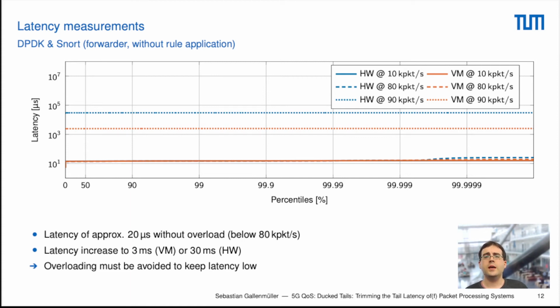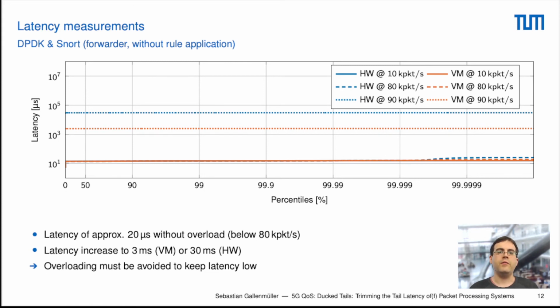However, we can see that if we overload our system, which happens between 80 and 90,000 packets for this configuration, the latency is significantly higher, in the millisecond area. So 3 milliseconds for the VM, 30 milliseconds for the hardware. The reason why the VM is lower in this case is that the amount of buffer available to the virtual function is distributed across several virtual functions, therefore the latency is lower in this case.